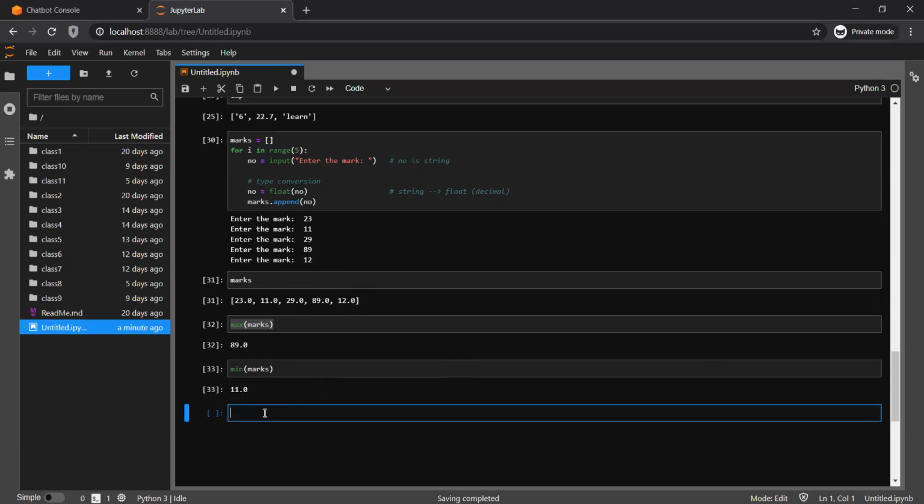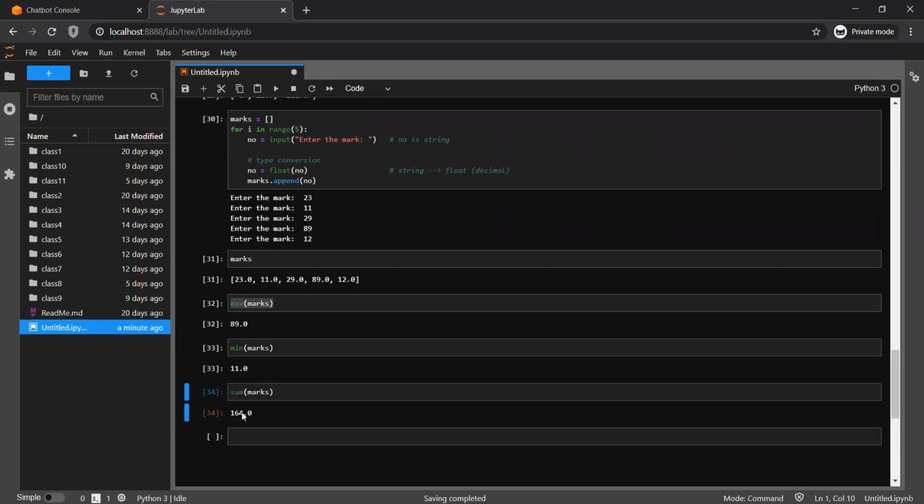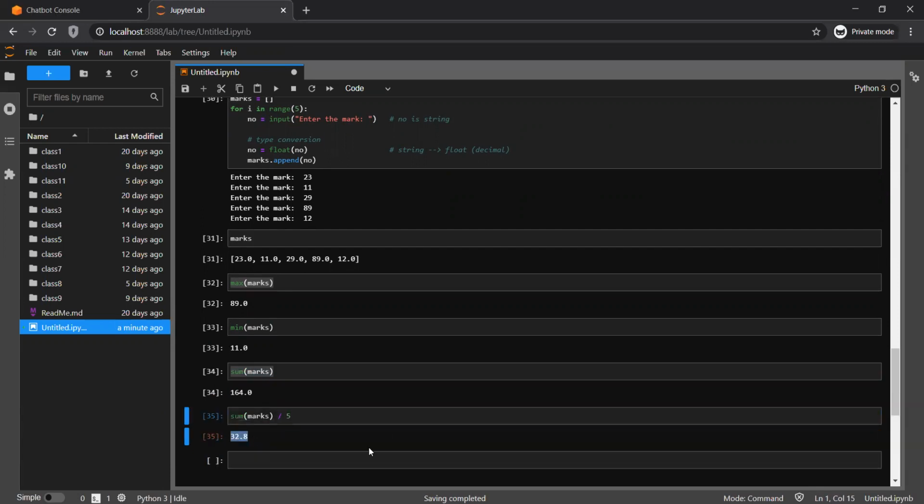Suppose I wanted to know the CGPA for that student, the average marks of that student. For the average marks calculation, a simple formula is the total of all the numbers divided by the number of subjects. If everything is a numerical value, either float or integer, you can use the sum function as well, and that gives you 164. So if anyone asks what the average marks for that student are, that's 32.8.